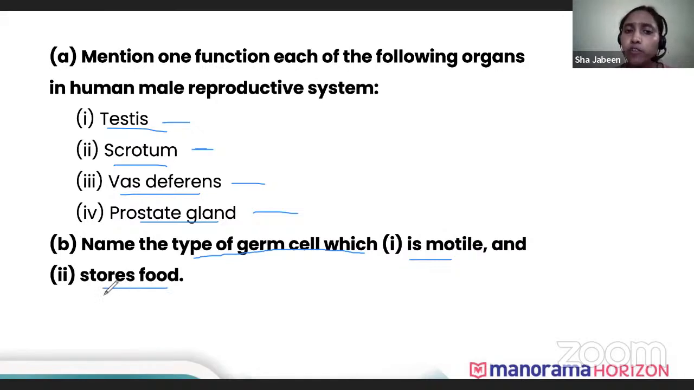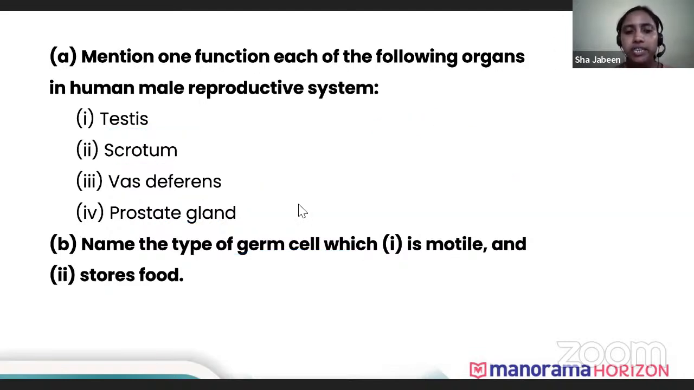Which germ cell can store food? Now you can see one thing. Ovary produces ovum. Ovum has a nucleus and it's much larger than a sperm. If you compare a sperm and an ovum, a sperm will be only this much in front of an ovum. So the ovum is the one that stores food. Sperm cannot store food because it is very small. It has only one nucleus and a few mitochondria, which help the sperm to move. Whereas the ovum stores the food inside it. So store food, ovum; motility, sperm.